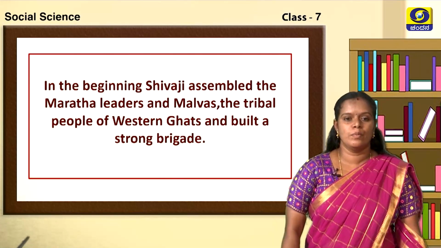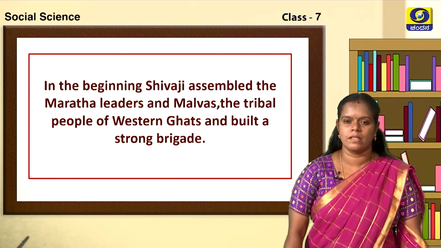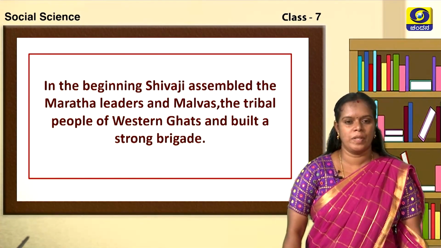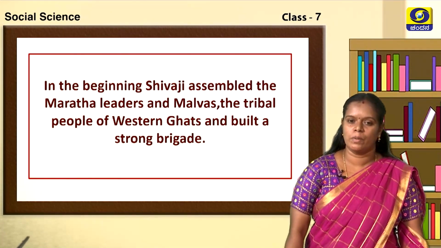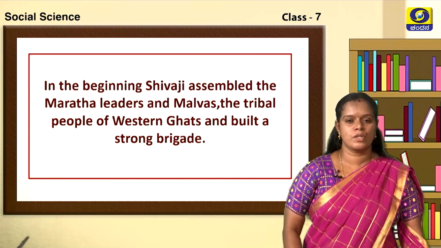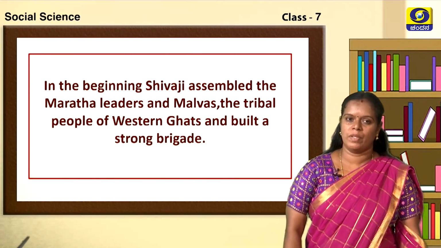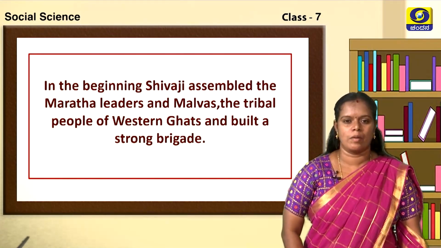Next, in the beginning, Shivaji assembled the Maratha leaders and the Malwas. Who were these Malwas? The Malwas were the tribal people of the Western Ghats. So, with the help of the Maratha leaders and the Malwas, Shivaji built a strong brigade. Children, here the word brigade means an army. He built a strong army. It is a subdivision of an army.